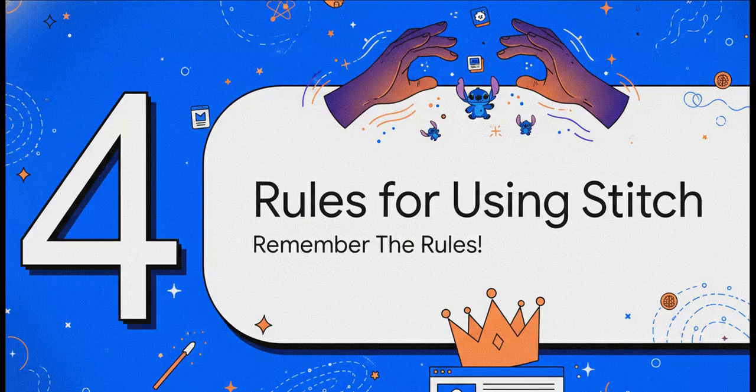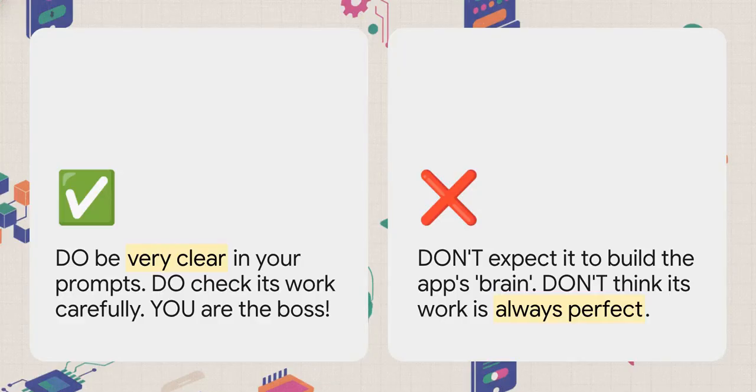It's that easy. Okay, now every magical helper has rules, right? And Stitch is no different. Even though it's super smart, you have to remember one very important thing. You are the boss. You're the one with all the great ideas. So let's talk about what you should do and what Stitch can't do. You should be super clear. Tell it exactly what you want. And you should always check its work, just like a teacher checks homework. But here's what it can't do. It can't think of ideas for you. That's your job. And it can't build the app's brain. The brain is the part that makes the game actually work. Like, it makes your character jump when you tap the screen. Stitch just makes the parts you can see.